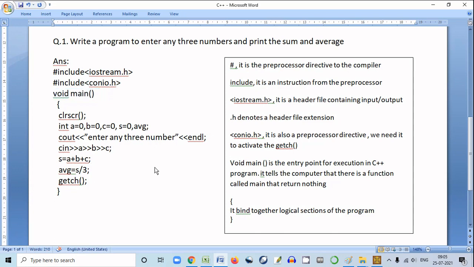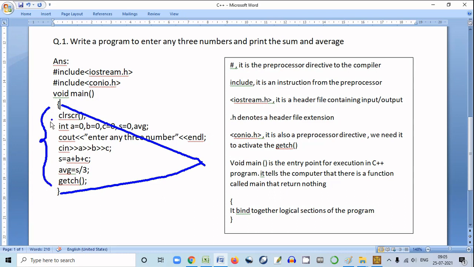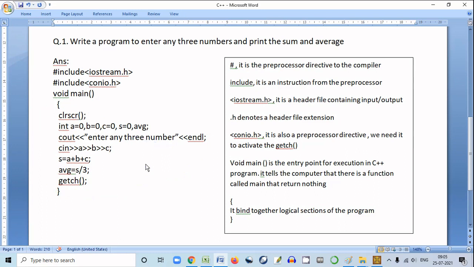Now you can see this curly bracket open and the curly bracket close. Here the curly bracket is open, here it is closed. These curly brackets bind together the logical section of the program. From this curly bracket to this curly bracket, this section binds the logical section of the program together. So you understood all this.